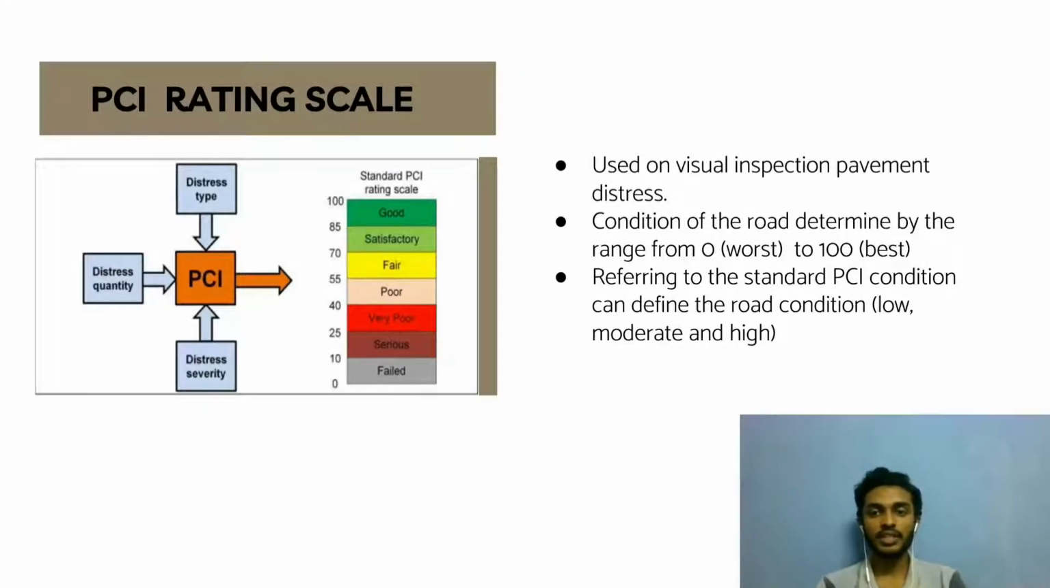Pavement Condition Index, PCI, is a pavement rating method that we use to inspect pavement distress. By doing that, you can also determine the condition of the road on a range from 0 to 100. By referring to the PCI scale, we know that the high level is the best condition of the road, the moderate level needs regular monitoring, while the low level is the worst condition of the road and needs maintenance. So we use this method to identify the condition of the distress types for our case study.